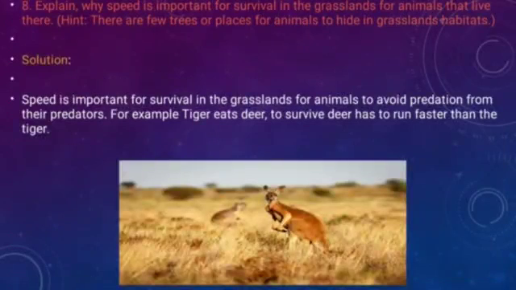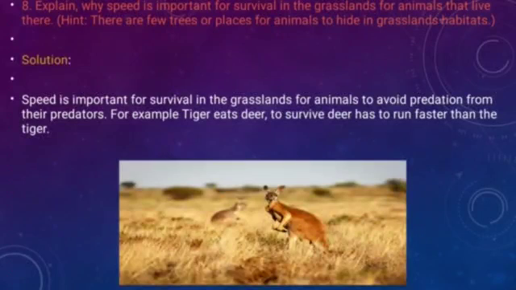Now question number 8. Explain why speed is important for survival in the grassland for animals that live there. It means why, to survive in a grassland, speed is important for the animal. Here a hint is also given. There are few trees or places for animals to hide in the grassland habitat.